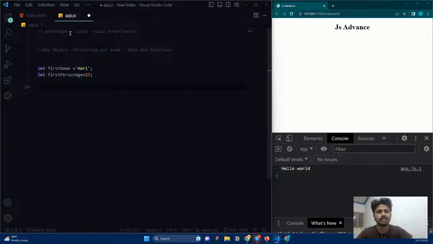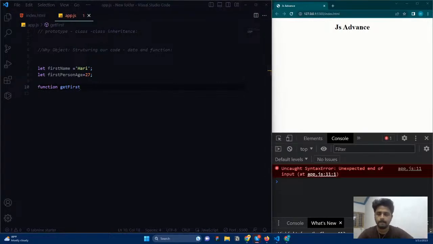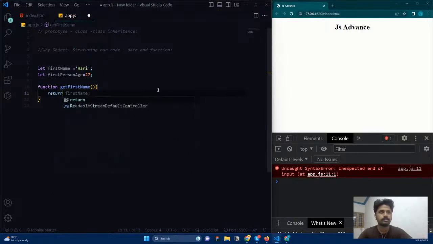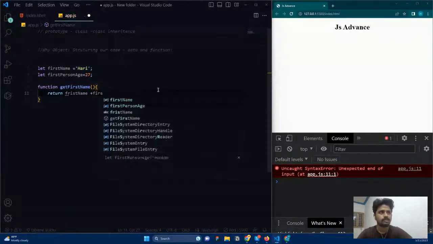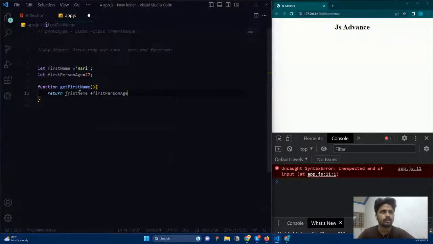Okay. Imagine that right now you need to create a function for this particular data. What will we write? We will write function, and I'll say getFirstName. Okay, like this. Here we are creating a function, and here I'm just going to say return first name, plus first person age, like this. Okay, I made a mistake there.